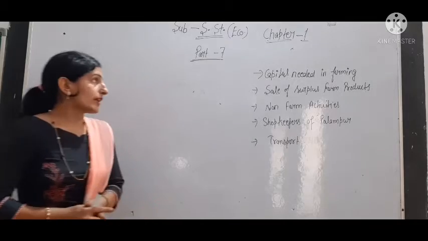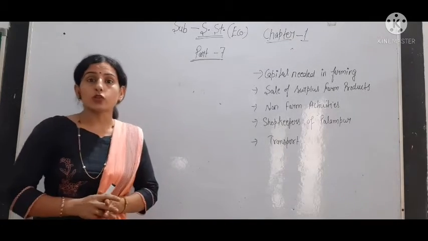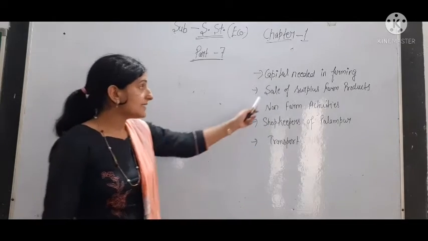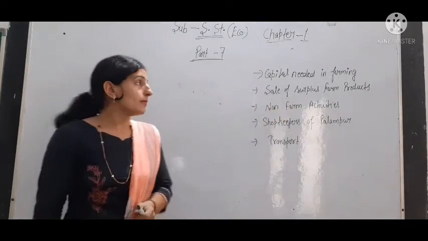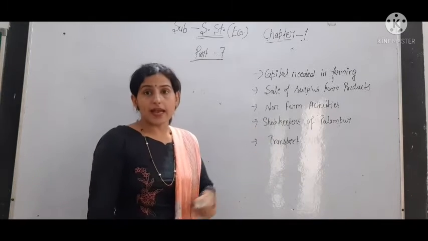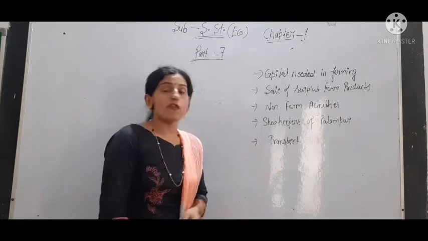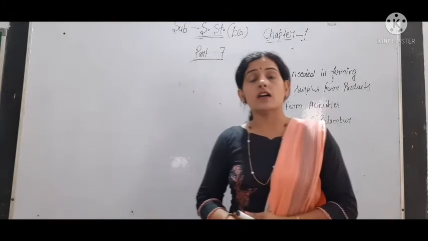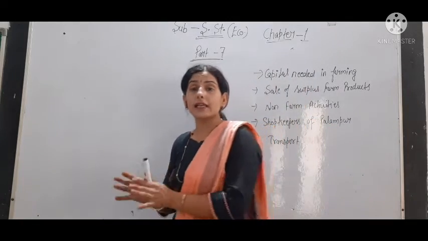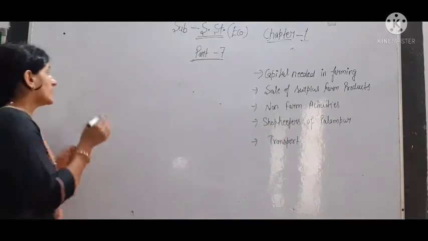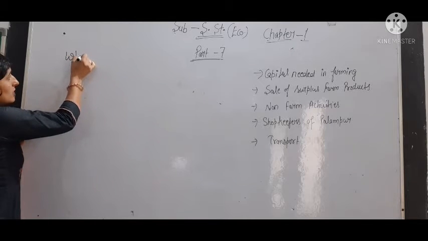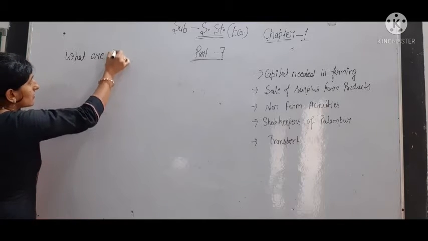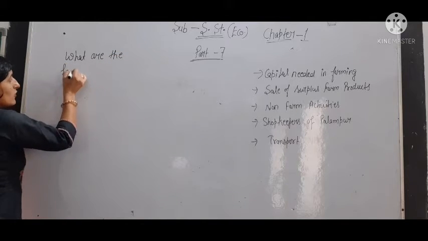Okay, so in this part we will talk about capital needed in farming, sale of surplus from products, non-farm activities, shopkeepers of Palampur and transportation. As we discussed, land is limited. Okay, what are the factors of production? What are the factors of production? Yes, can you tell me? What are the factors of production?